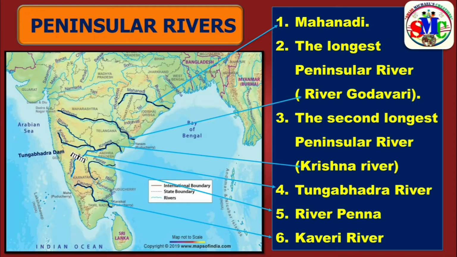Then Kaveri river. This is the location of Kaveri river, and this is flowing between two states, that is Karnataka and Tamil Nadu. There were some issues with the water usage between these two states also. So this is the location of Kaveri river.